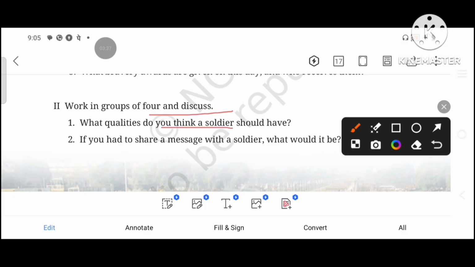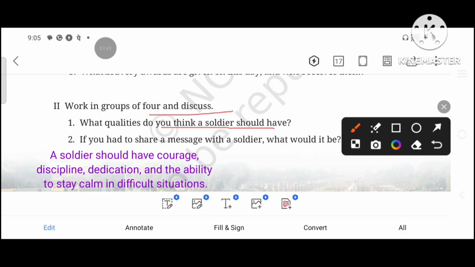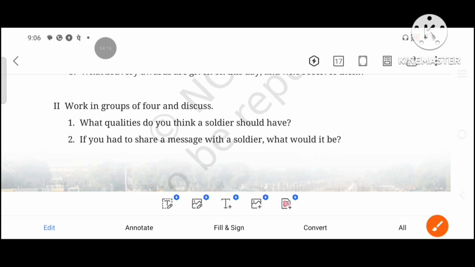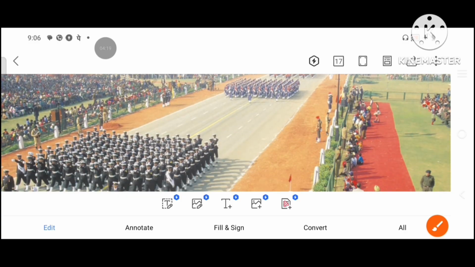What qualities do you think a soldier should have? I think a soldier should have courage, discipline, dedication, and the ability to stay calm in difficult situations. If you had to share a message with a soldier, what would it be? The answer should be of your own, but I think I would say thank you for protecting our nation with courage, and we are proud of them and grateful for their service. So these will be your own answers, and your answers may differ.